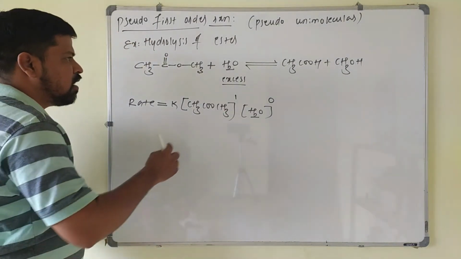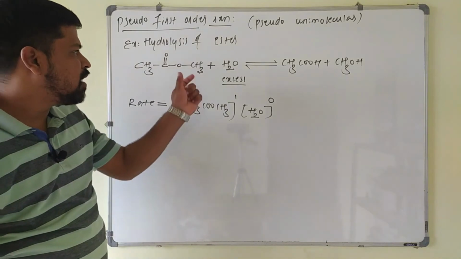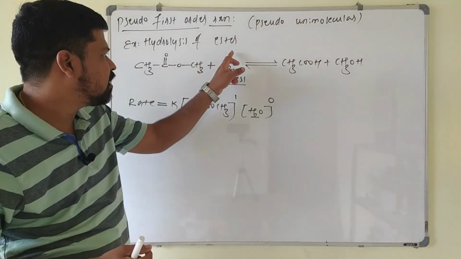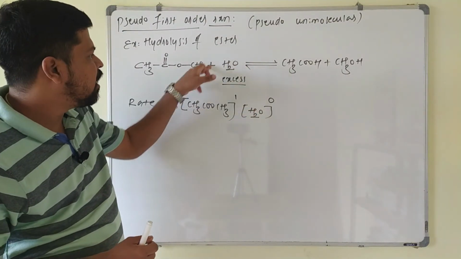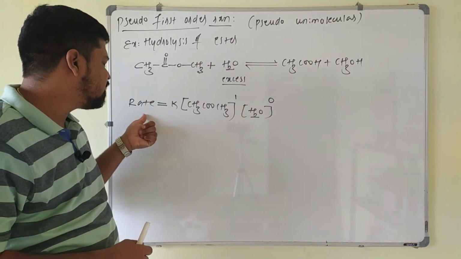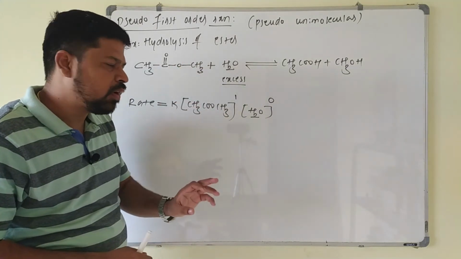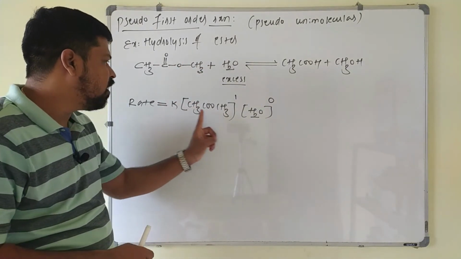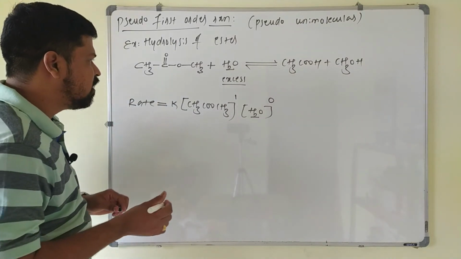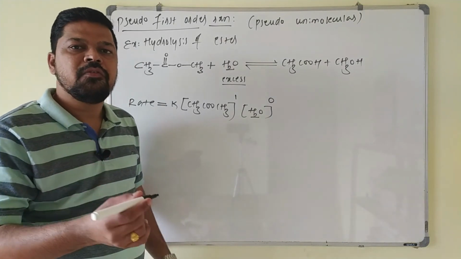So in this one, the reactant taken in large excess has almost constant concentration. There is no appreciable change in the concentration of this water, so the rate of the reaction becomes independent of this term here. That's why rate is directly proportional to the first power of the ester only. It is independent of this one, so we can directly write only this much. So the reaction in which the molecularity is 2 appears to be a first order reaction.